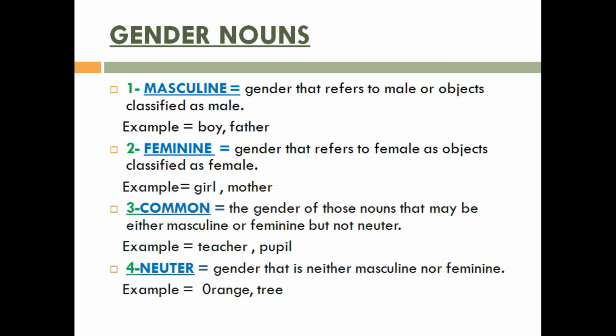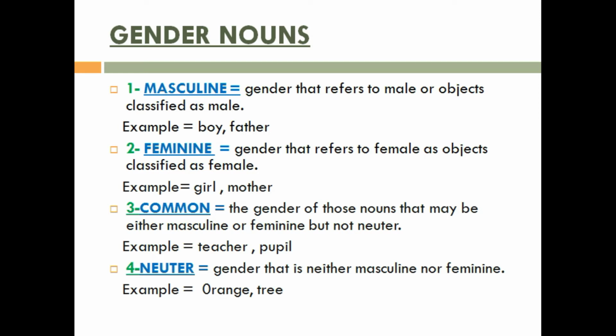Gender nouns. Masculine gender refers to male or objects classified as male. Examples are boy, father, uncle, father-in-law, colt, etc. Feminine gender refers to female or objects classified as female. Examples are girl, mother, aunt, mother-in-law, filly, etc.